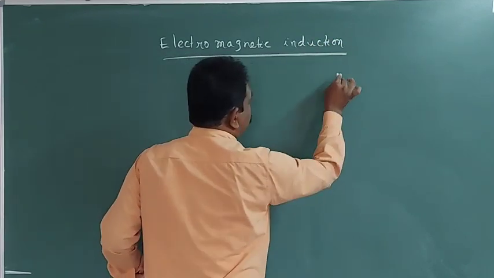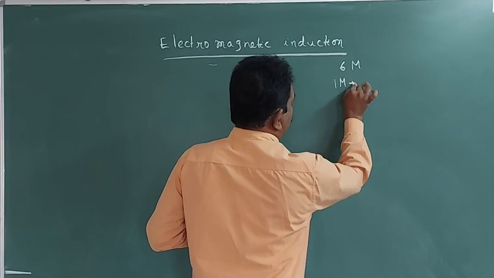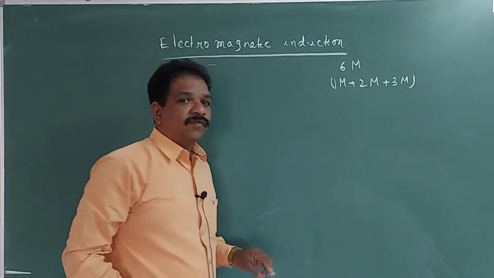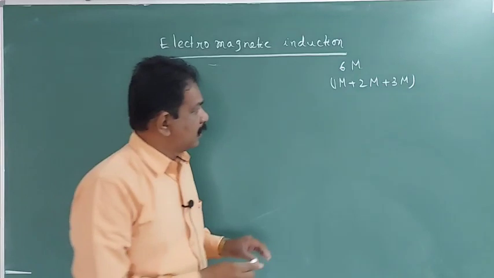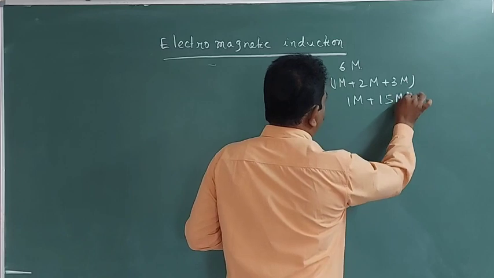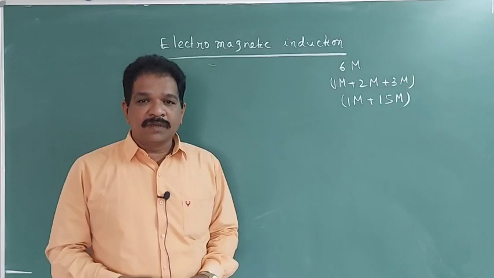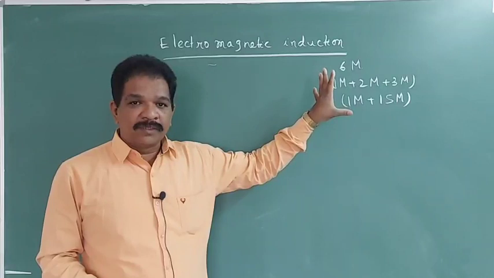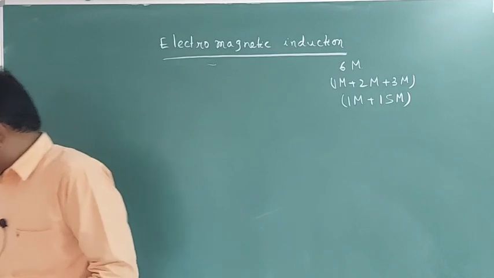6 marks will come from this chapter. Those questions will be 1 mark plus 2 marks plus 3 marks: a 1 mark question and a 2 mark question, or a 3 marks question, or 1 mark, 1 mark, and a 5 marks question. Maybe in this format, questions will be there. Totally 6 marks will come from this chapter. Easy and interesting topic. Okay.